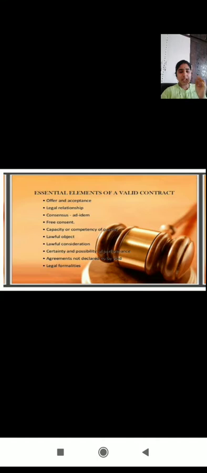Here we have 10 essentials, and these are very important while making a contract with other persons in business or trading. The first essential is offer and acceptance, and the second is legal relationship, consensus ad idem, free consent, capacity or competence of parties, lawful object, lawful consideration, certainty and possibility of performance, agreements not declared to be void, and legal formalities.